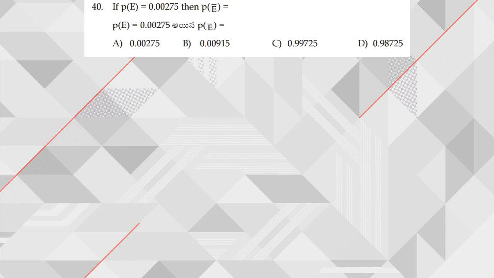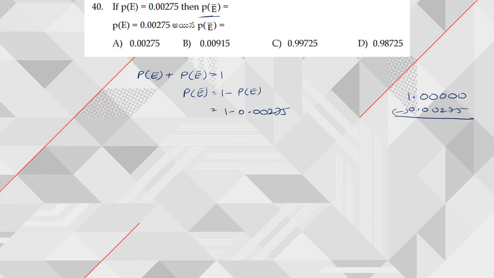Next, coming to question number 40. If probability of E is equal to 0.00275, then probability of E bar. Already we know the relation: probability of E plus probability of E bar is equal to 1. From this, probability of E bar is equal to 1 minus probability of E, which is equal to 1 minus 0.00275. Now we need to do the subtraction. How many decimal places are there? 5. So we are taking 5 zeros.